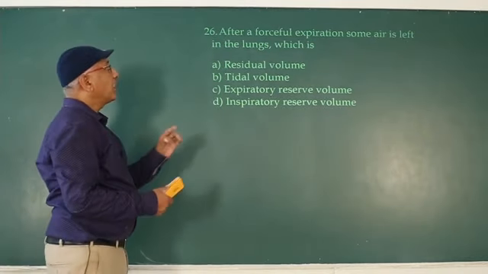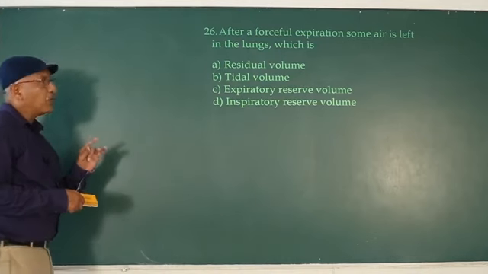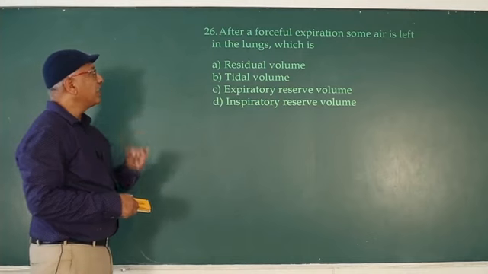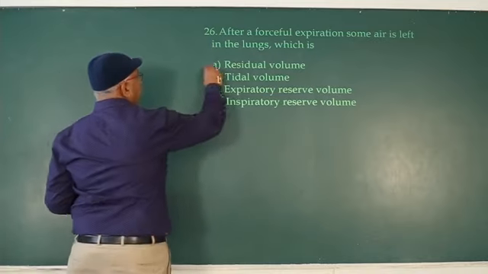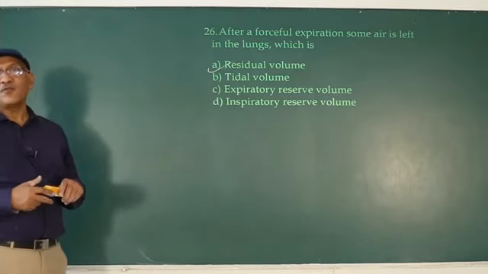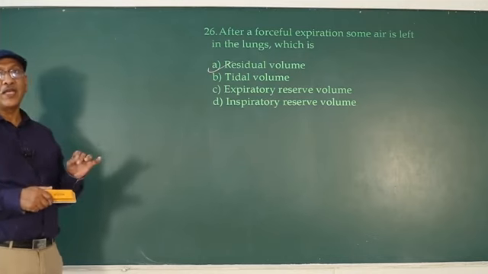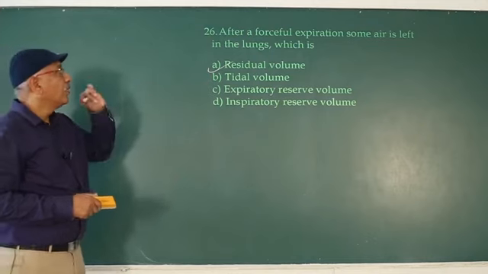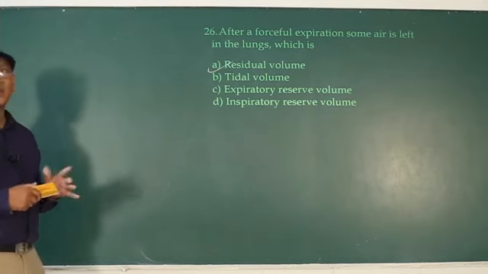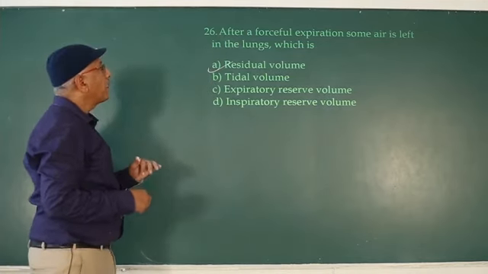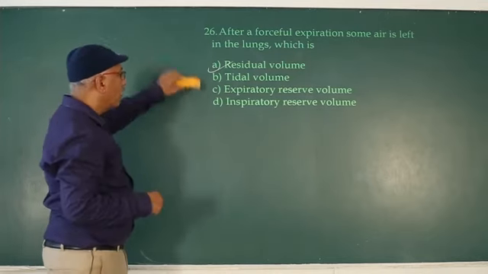Next one is, after a forceful expiration, some air is left in the lungs, which is residual volume. The amount of air present in the lungs after forceful expiration is residual volume. The amount of air present in the lungs after normal expiration is known as functional residual capacity. So the amount of air present in the lungs after forceful expiration is residual volume.